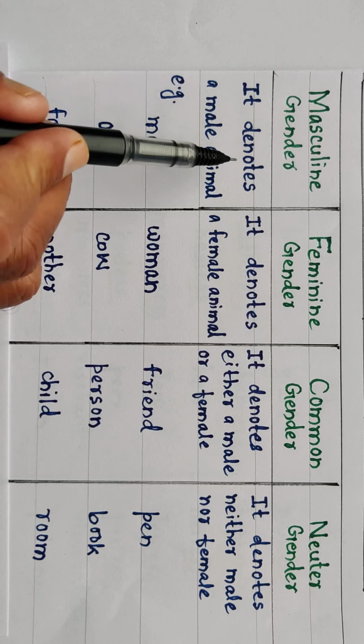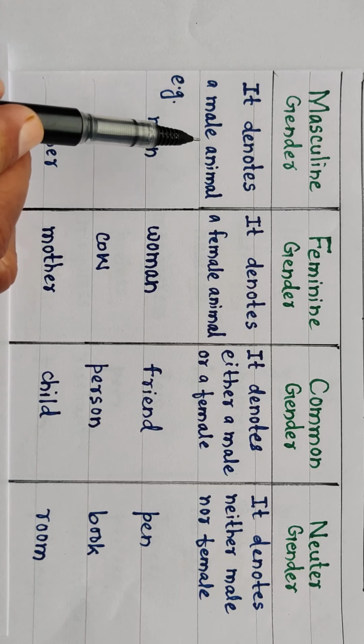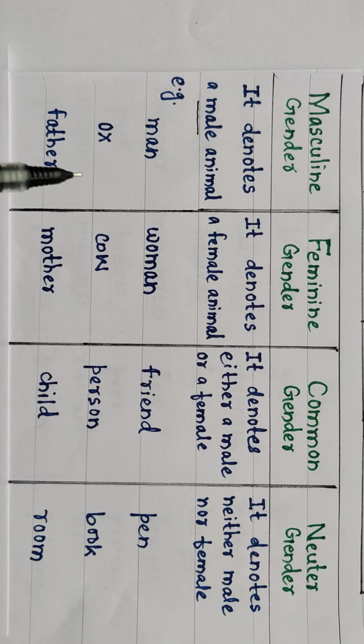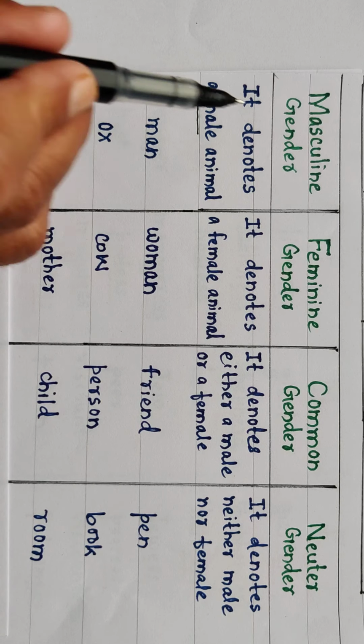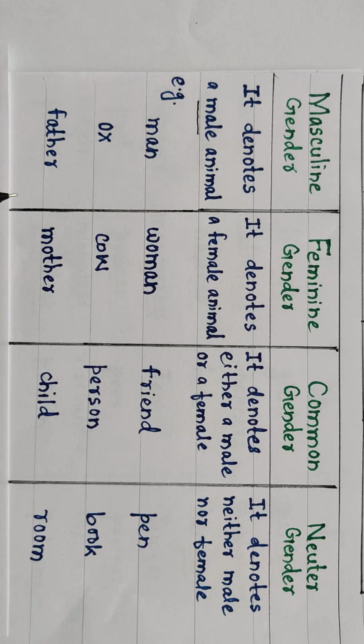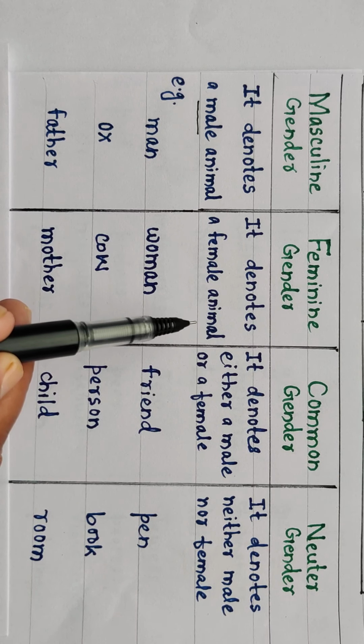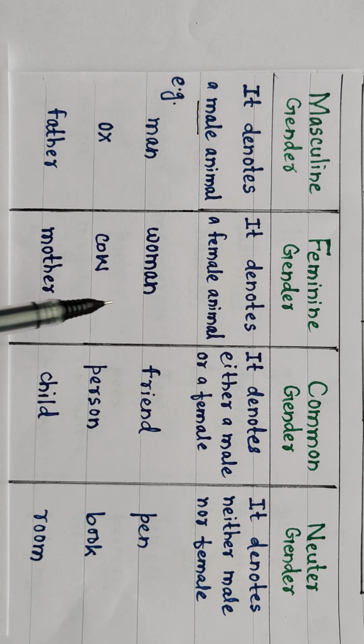Just as we had seen, it denotes a male animal. For example, man, ox, father. These are the examples of masculine gender. Second one is feminine gender. It denotes a female animal. For example, woman, cow, mother, like this.